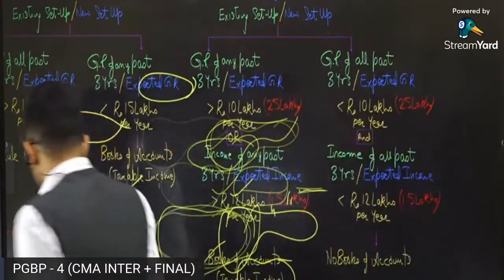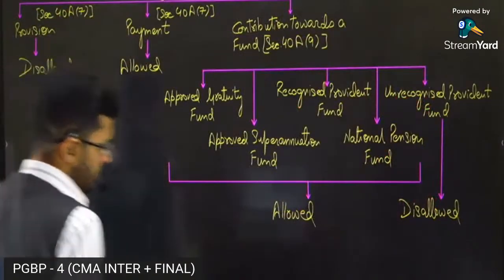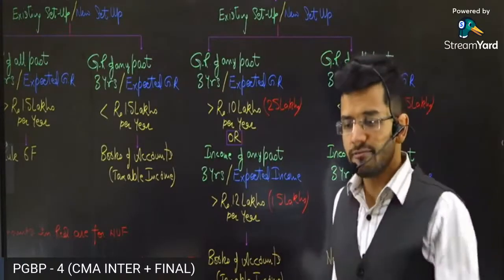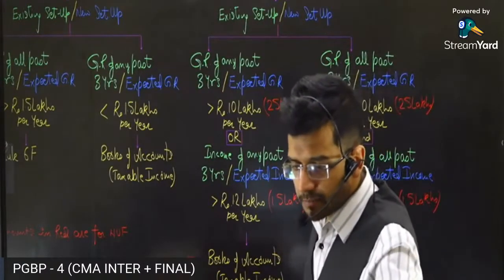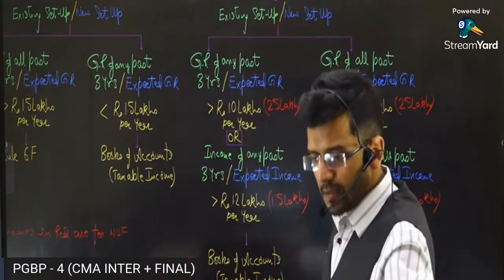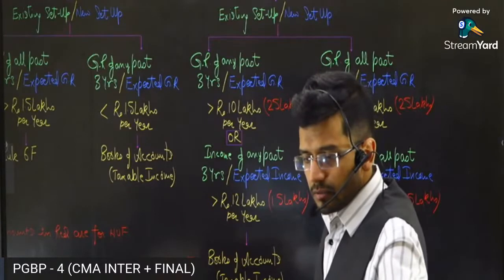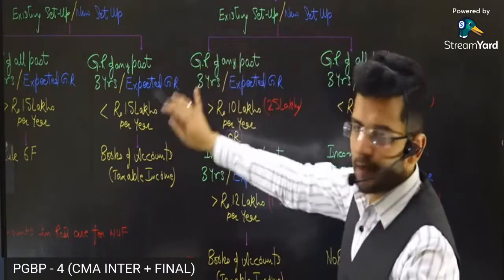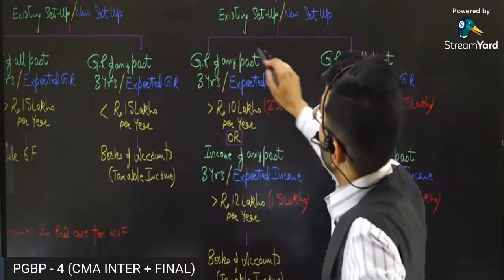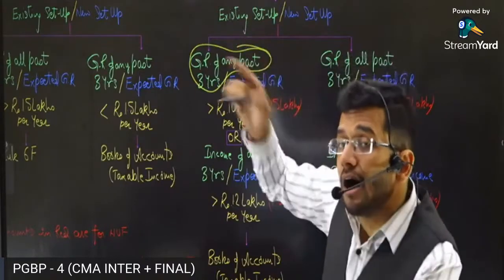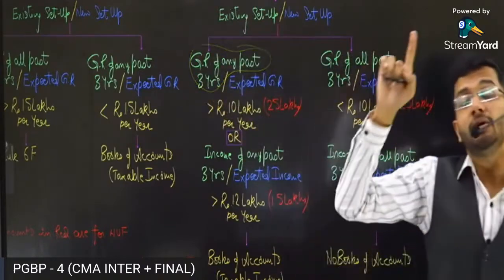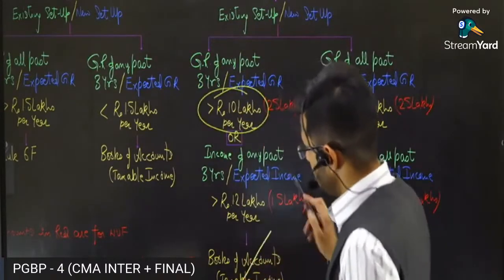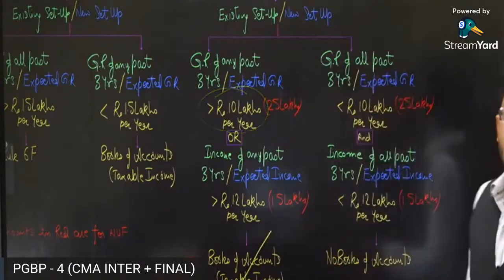Now let me just remove these circles which are visible on the board. Now you can see the limits clearly. So the rule is for other businesses. Yes, absolutely, Pankaj. So there's a big difference between this limit and this limit. Pankaj, you are absolutely right. The difference is that over here, we need to see gross receipts of any past 3 years, okay? If even in any one year, the gross receipt is over 10 lakh rupees, then you are required to prepare your books of accounts if any 1 year exceeds 10 lakh rupees.